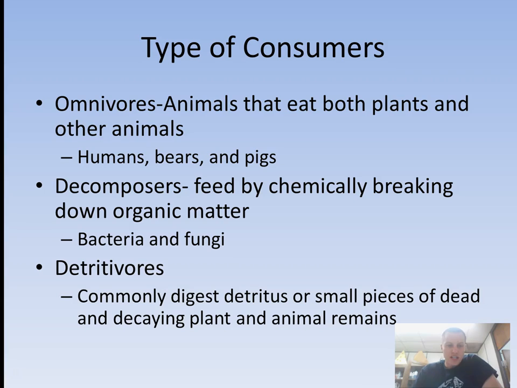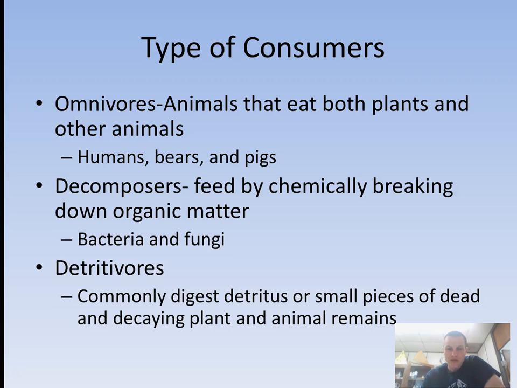And then detritivores. Detritivores commonly digest detritus, which are small pieces of dead and decaying plant and animal remains. Detritivores actually feed off of this detritus that decomposers create, which is just broken down organic molecules. And they take that and they feed off the nutrients of that dead and decaying plant remains. So examples of this would be worms, centipedes, millipedes, all of those different type of organisms. Okay, so that's all the different types of consumers.